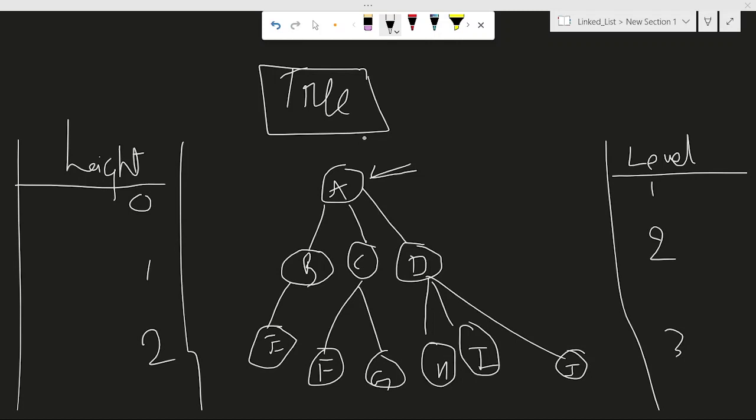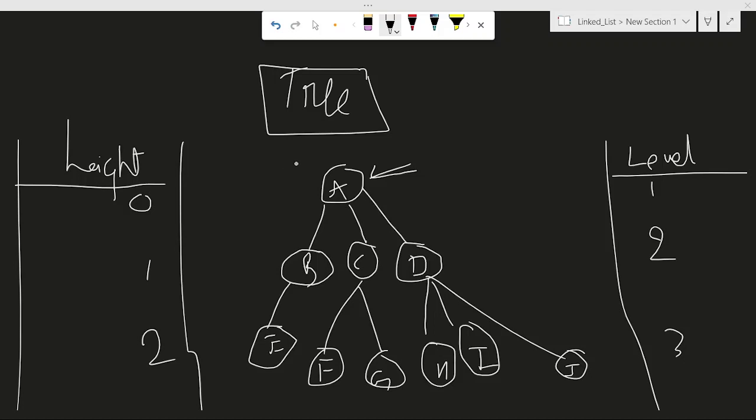Before going to tree, let me tell you what we are going to cover and what you get in this tree playlist. Here we are going to cover all the basics of tree, from the theory part, and obviously we are going to cover the coding part.